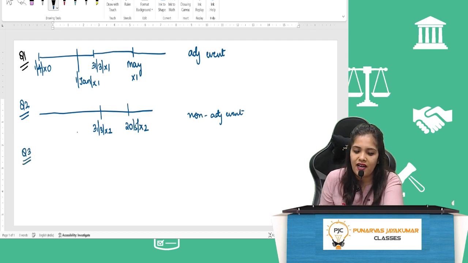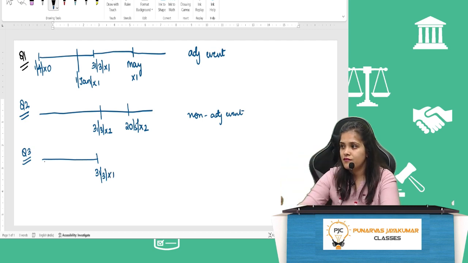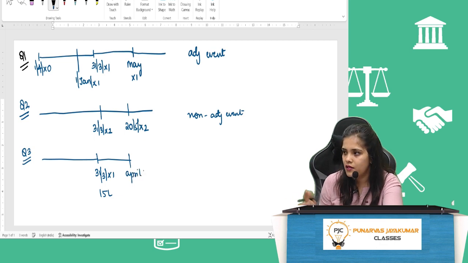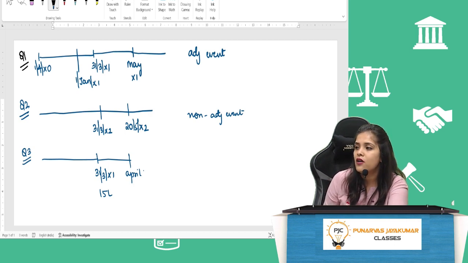Third one. A company has filed a legal suit against a debtor from whom 15 lakh is recoverable on 31st March X1. So on 31st March X1, we have already filed the case. We have to recover 15 lakhs. The chances by way of legal suit are not good as per the legal opinion given in April. So in April, we are assuming that the money will not come. Can the company provide for full amount of 15 lakhs as provision for doubtful debt?